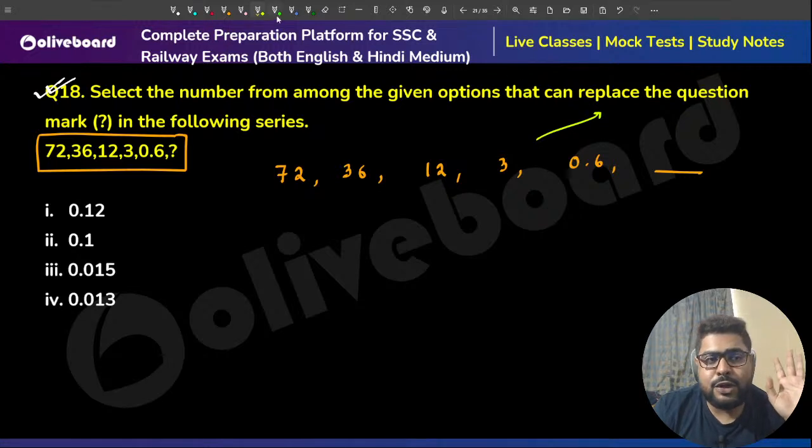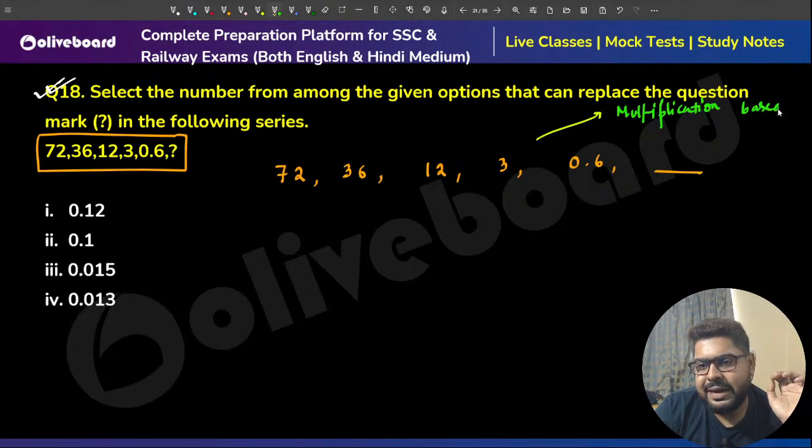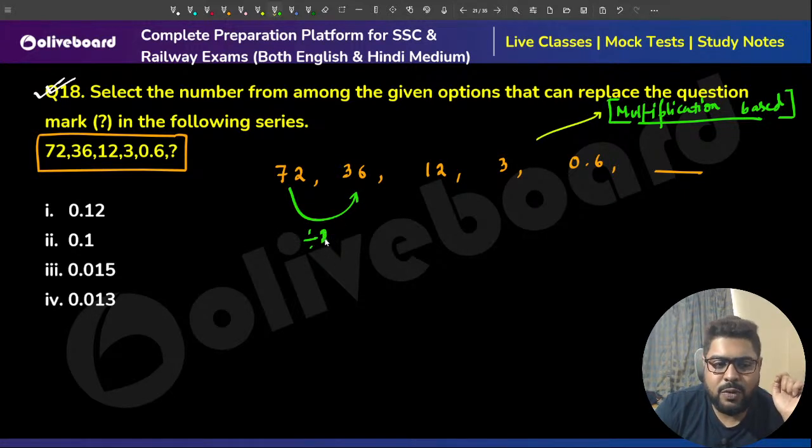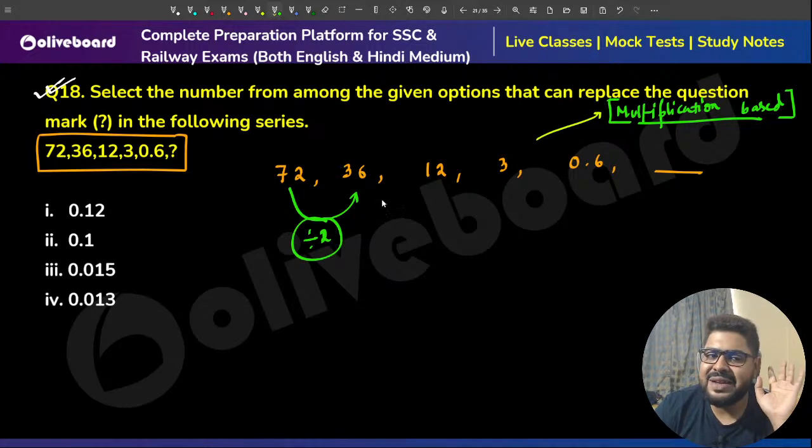I'm not saying this is a rule, it's a tip. It's a multiplication based series. So figure out that factor. 72 by 2, or into half, is 36.